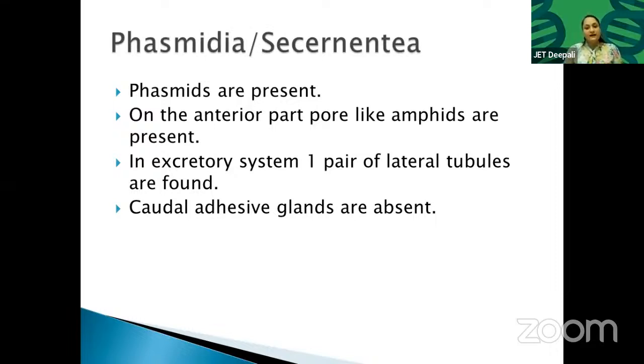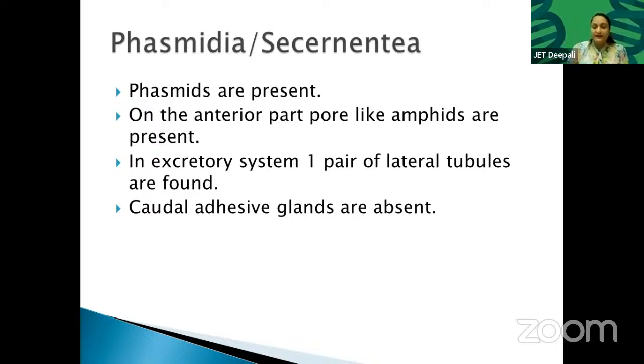Caudal adhesive glands are absent. They do not have caudal adhesive glands. Why? They are doing some other kind of reproduction. They are not doing copulation this way, so they don't need this. They mainly reside in the body of mammals, in the dog, in the pig, in the human being.